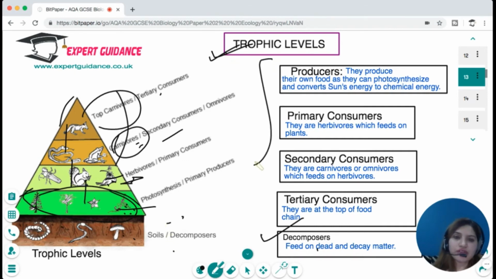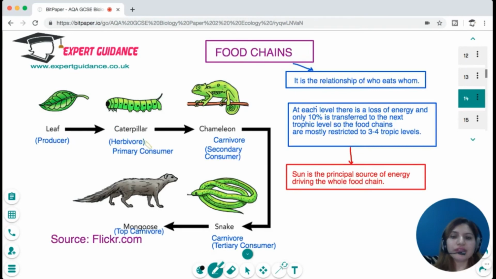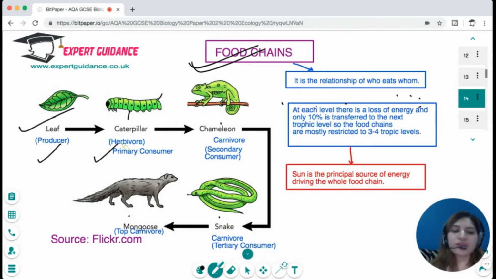Okay, so you should know the different trophic levels, and these trophic levels are interconnected with the food chain. So a food chain is a relationship between who eats whom. You can see the leaf is eaten by a caterpillar, then by a chameleon, then a snake, and the mongoose. The leaf is a producer, the caterpillar is a herbivore, which is a primary consumer, the chameleon is a carnivore, which is a secondary consumer, the snake is another carnivore, which is a tertiary consumer, and the mongoose becomes a top consumer.